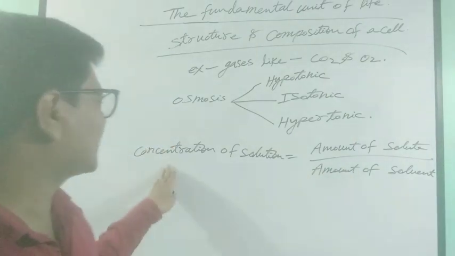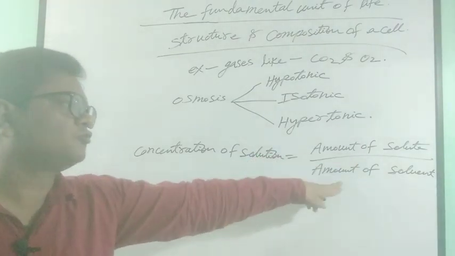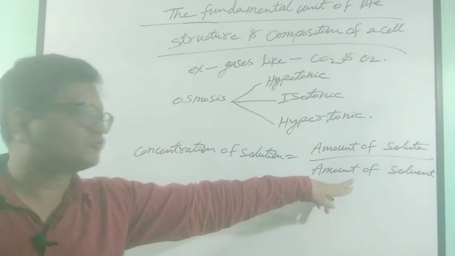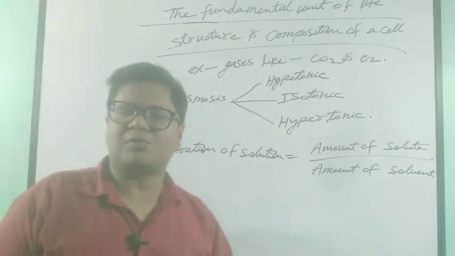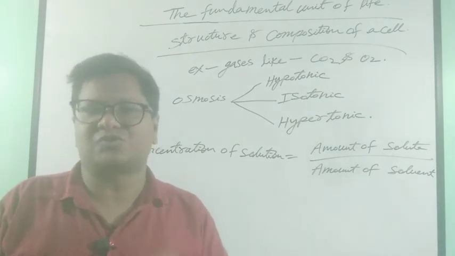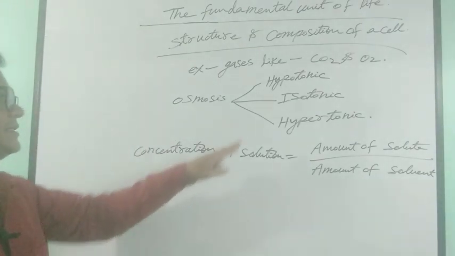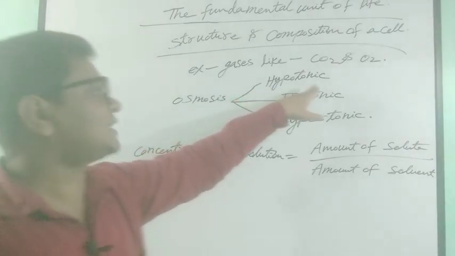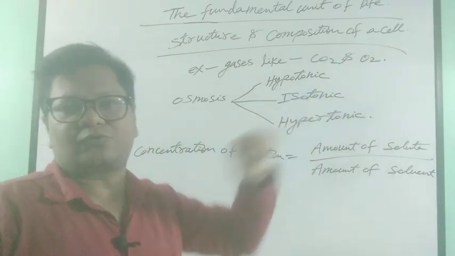Okay, so concentration of solution means amount of solute by amount of solvent. By using this formula we can get the concentration of a solution. In this case we have to find whether the solution is hypotonic, isotonic or hypertonic.